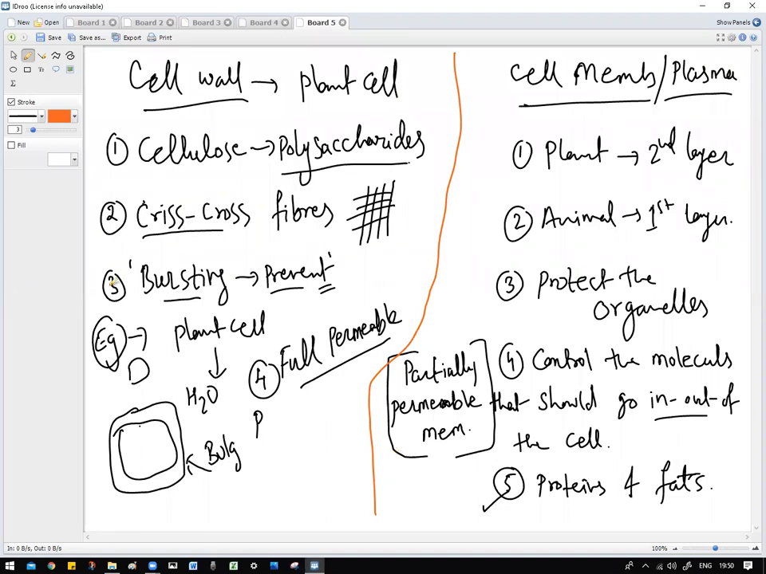Yes, sir. Now I can hear you. Yeah. So this is the cell wall. Cell wall is basically present only in the plant cell. The cell wall is made up of cellulose, which is a polysaccharide. These cell walls have crisscross fibers which prevent the cell from bursting when they are absorbing too much water. That's why the cell wall is called fully permeable. Whereas the cell membrane or plasma membrane is a partially permeable membrane.